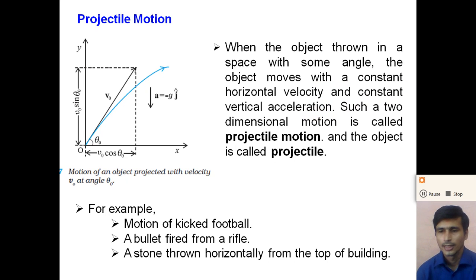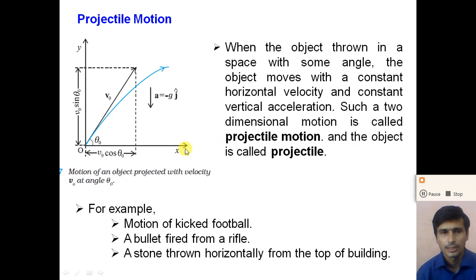So dear student, at any point, if we throw an object in space at some angle theta 0, the object moves with a constant horizontal velocity and a constant vertical acceleration. Here the horizontal component of the velocity remains constant, and the vertical acceleration is constant. Such a two-dimensional motion is called the projectile motion and the object is called the projectile.